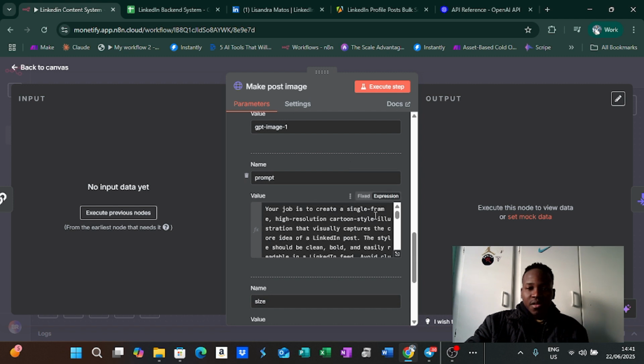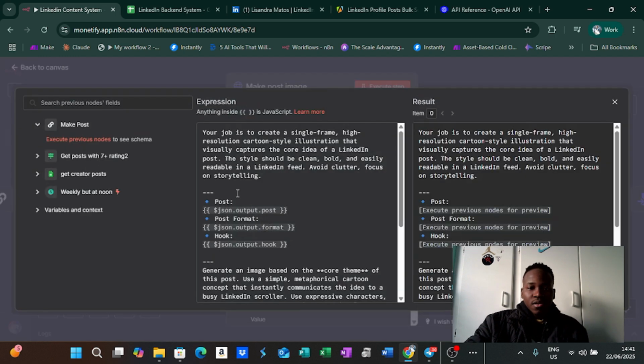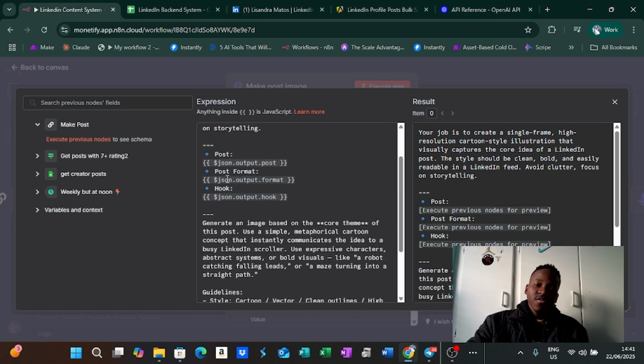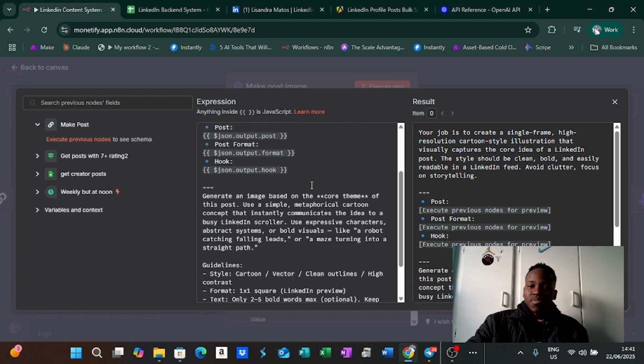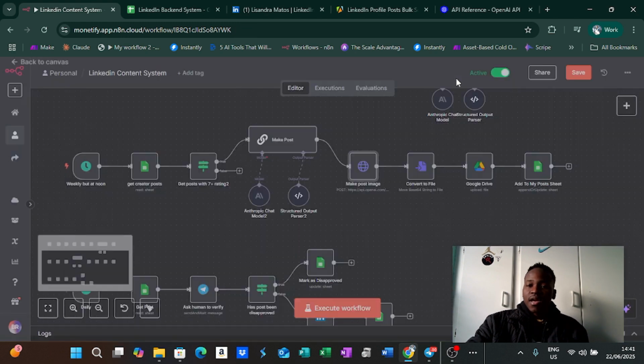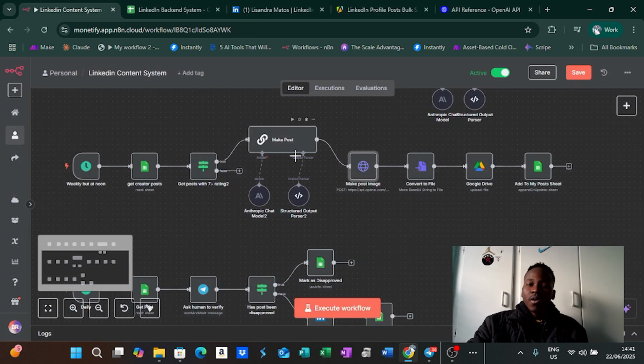Your job is to create a single frame, high resolution cartoon style illustration, and the style should be clean, bold, and easily readable in a LinkedIn feed. Avoid clutter, focus on storytelling. So I give it all the information on my post format, and my hook, and then tell it to generate an image, and I give it guidelines to generate my image on. This makes sure there is less time for mistakes, so it really knows what I want.